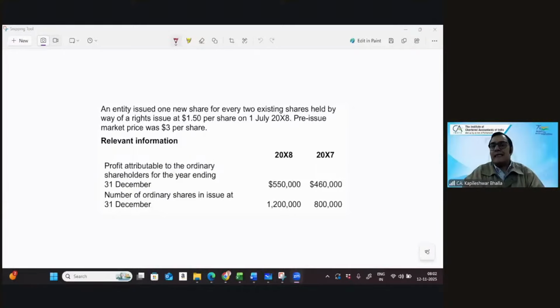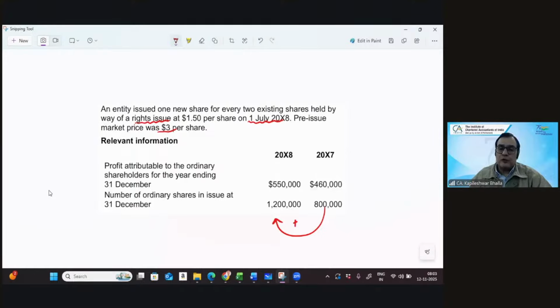It says an entity issued one share for every two shares by way of a right issue at the rate of $1.5 on 1st July X5, and the pre-issue price was 3. The profits are given, the number of shares are given. There were 8 lakh shares and the right issue is 1 for every 2.